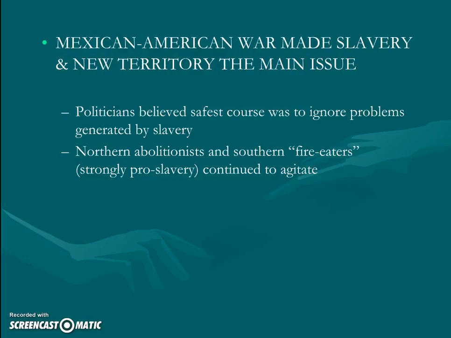So we're sort of on the road to the Civil War here. We're going to keep on kicking this can down the road, so to speak, until this monster rears its ugly head in 1861. But right now in 1848 and through 1850, we're still trying to avoid the crisis. We're letting other people deal with this. But that doesn't mean that the fringes weren't already going at it. So you have the northern abolitionists getting ready, and what we call the fire eaters continuing to agitate. So we do have the sides building. They're just at the fringes of society. Most people are happy at this point to let the problem slide for now.